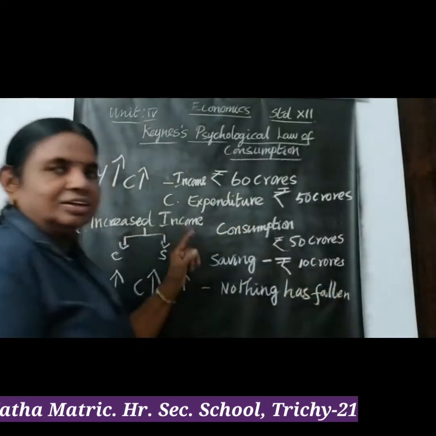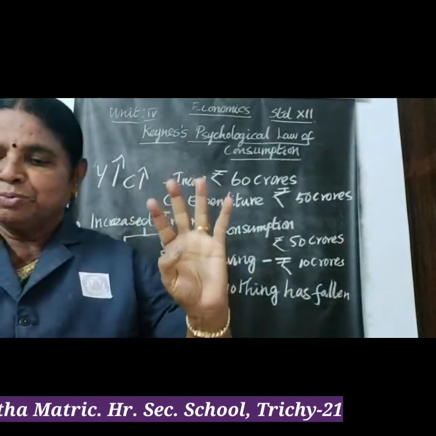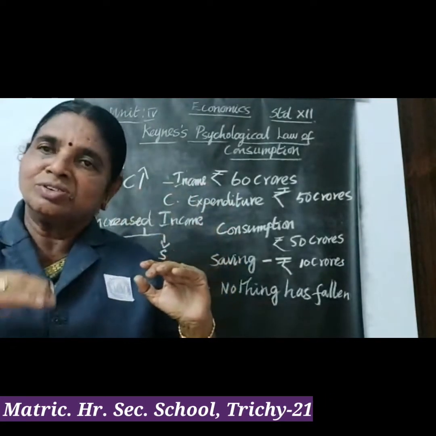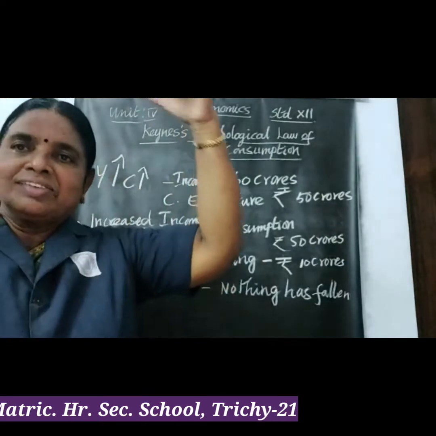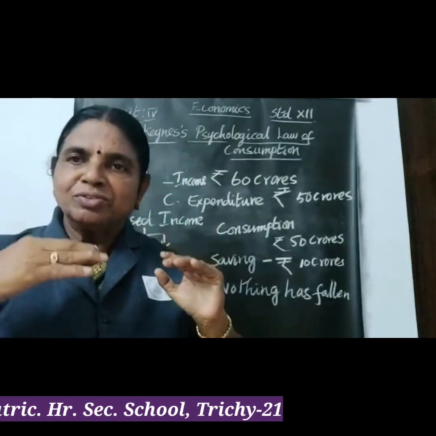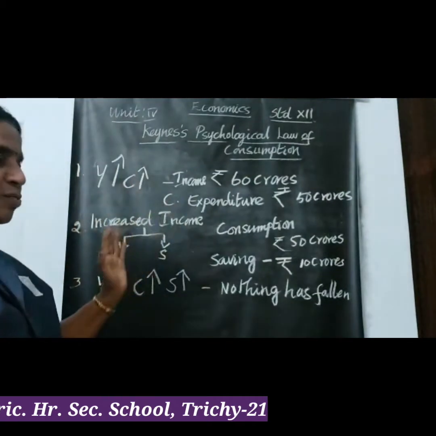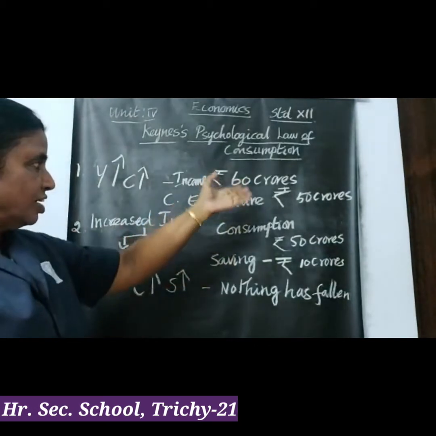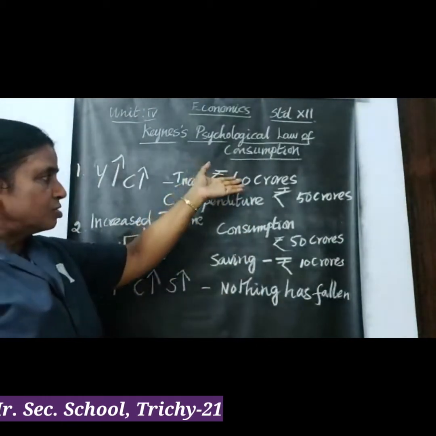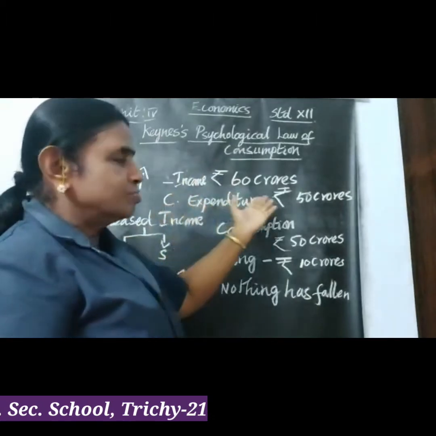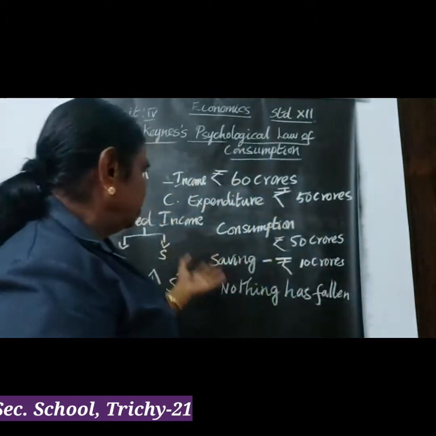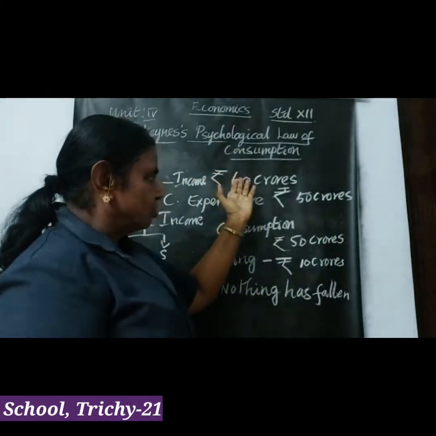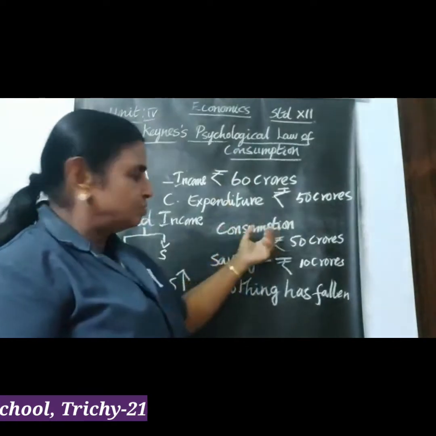Now once again, remember the three propositions. One, when income increases, consumption also increases to a certain level. It doesn't increase as much as income, but it will also be increasing. Second, the increased income will be distributed between consumption expenditure and savings. I gave the example of 60 crore rupees of income: consumption expenditure is 50 crores of rupees, and the income of 60 crores of rupees is distributed between consumption and saving.